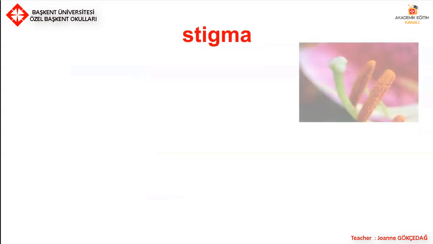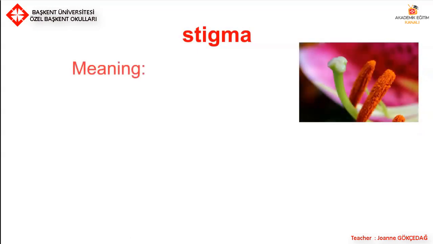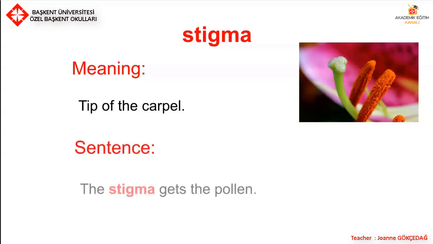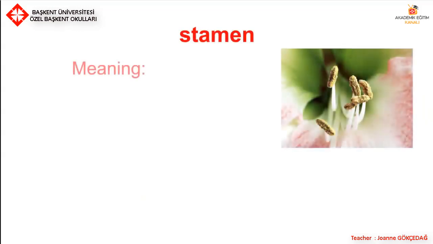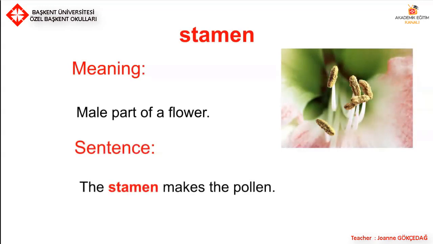Stigma. Meaning tip of the carpel. So this is your stigma. Sentence: The stigma gets the pollen. Stamen. The male part of a flower. Sentence: The stamen makes the pollen.